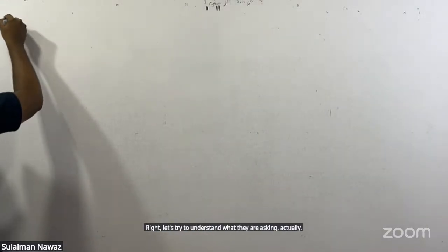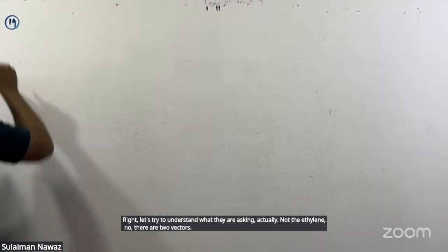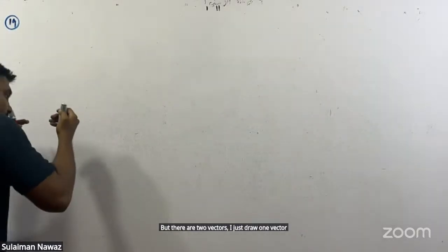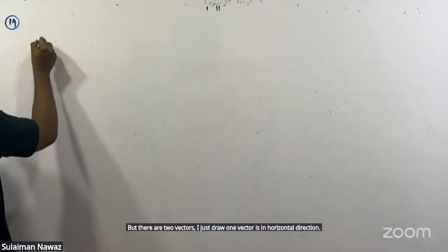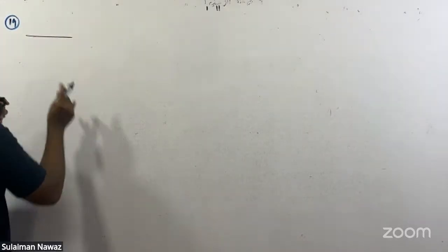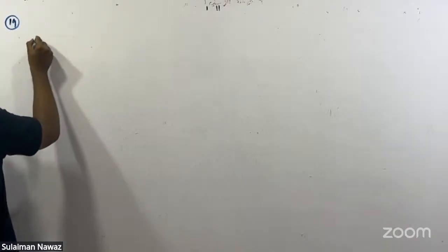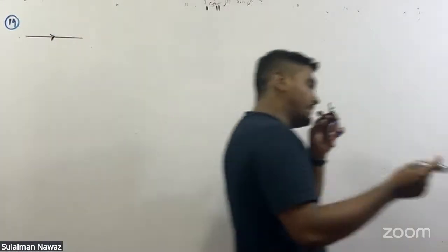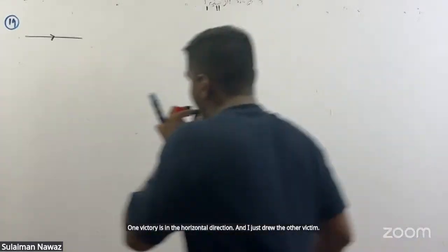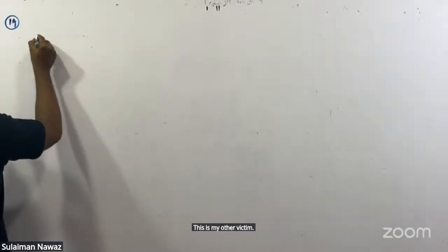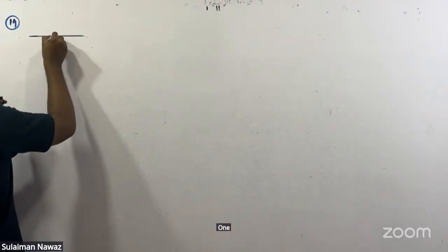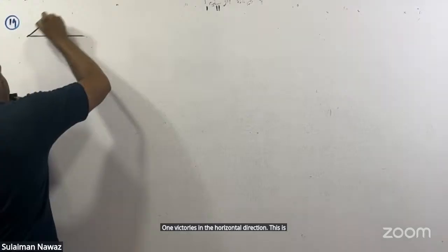Now there are two vectors. I just draw one vector in the horizontal direction, and I draw the other vector like this, the second vector.